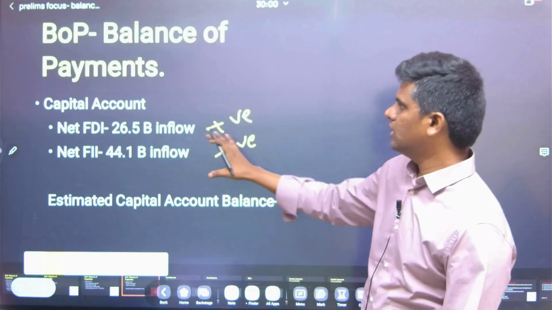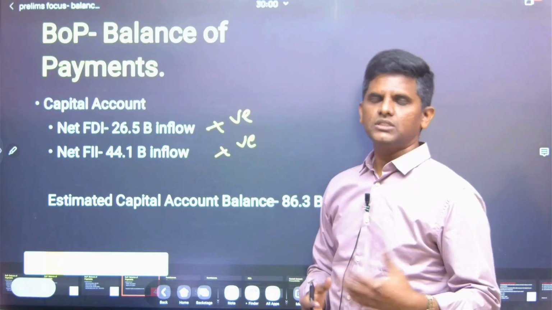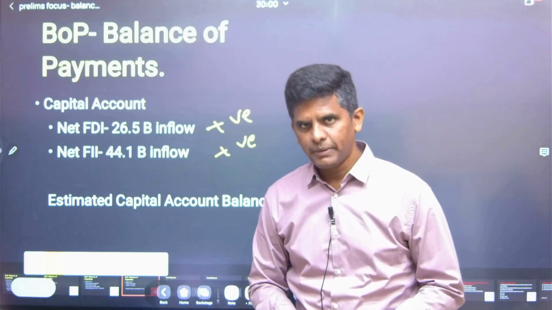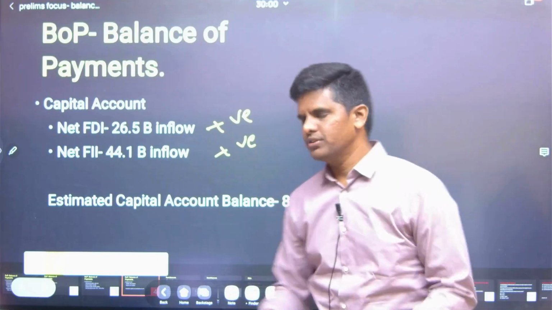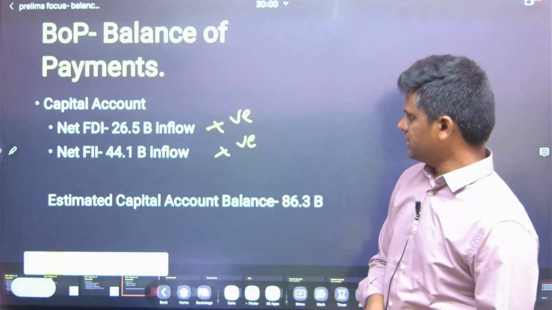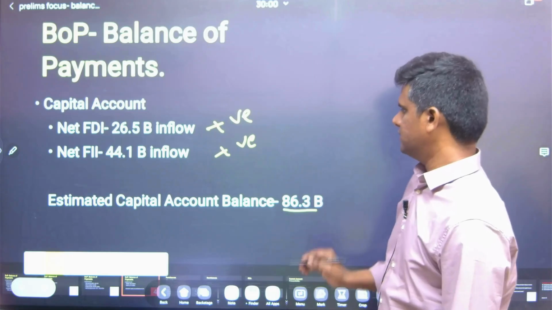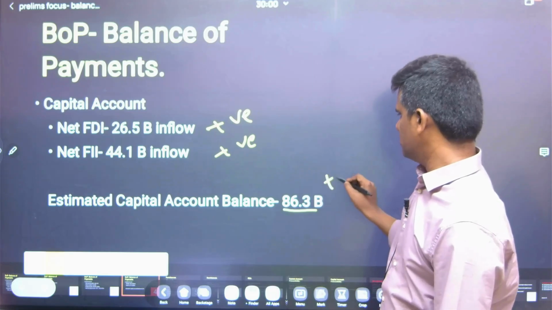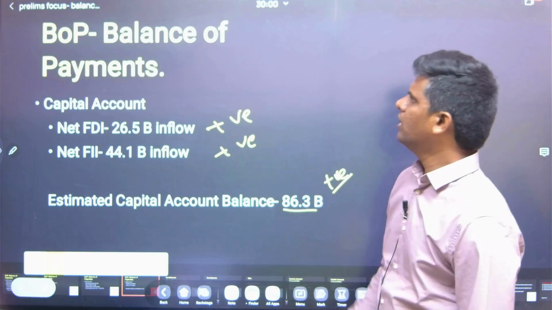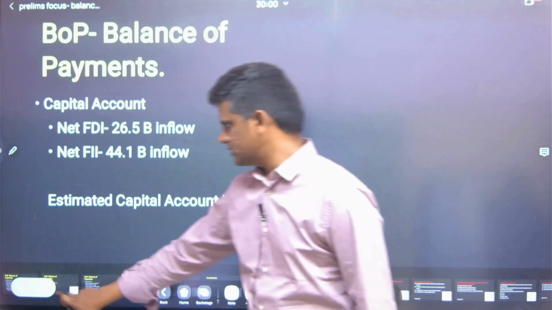So we are getting a lot of dollars from outside. So they invest. They not only bring money, they bring technology also, they bring managerial practices also. They are all positive for the Indian economy. Then our estimated capital account balance is 86.3 billion. This is also positive. So this is about capital account, just to understand with the figures.